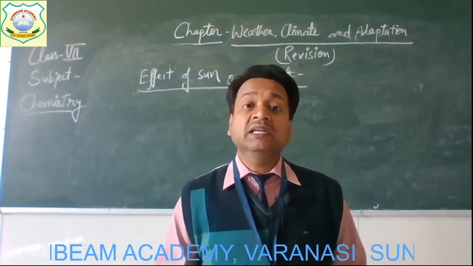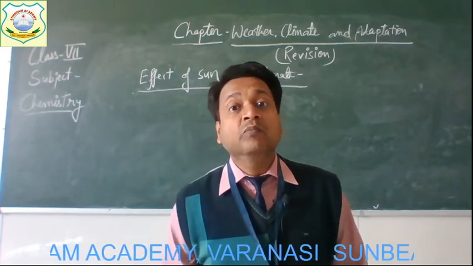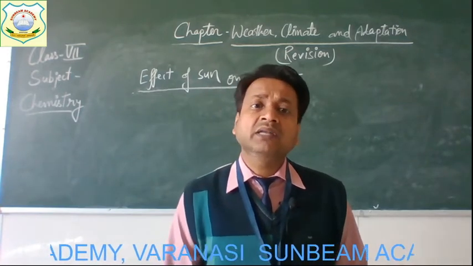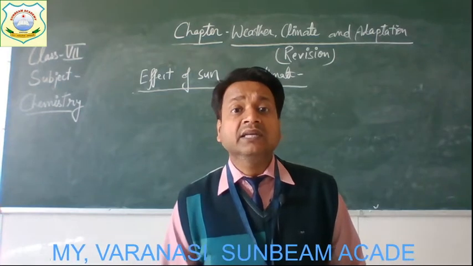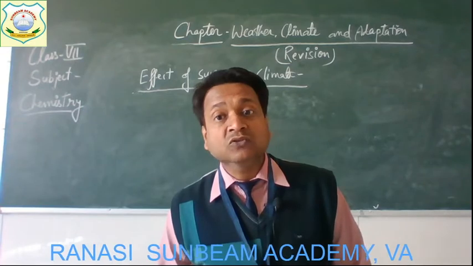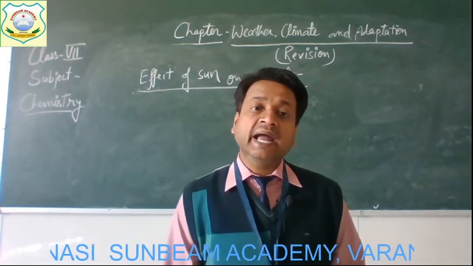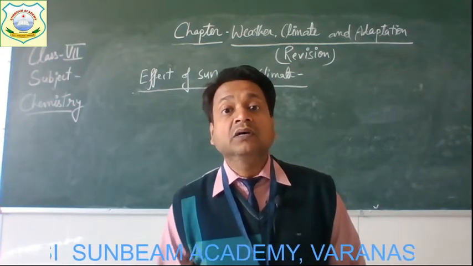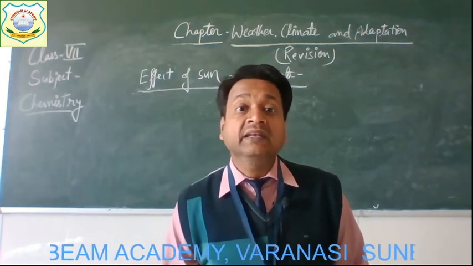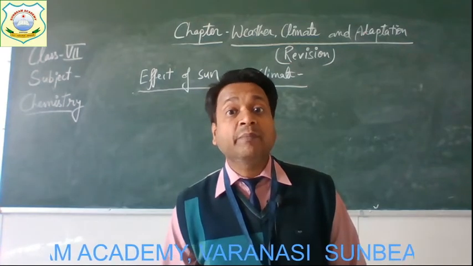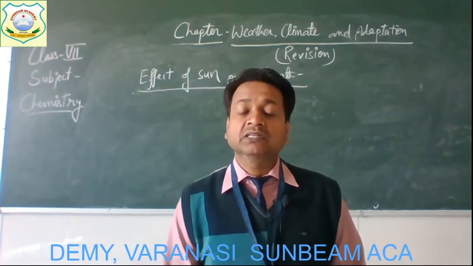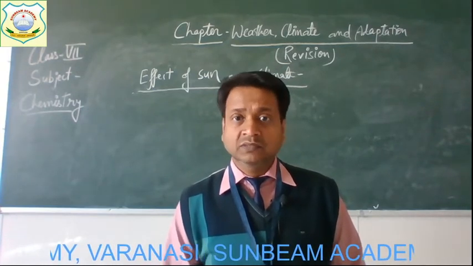As the latitude increases, the rays become more and more slanting, and slanting rays spread over a larger land area than vertical rays, and also they pass through a thicker layer of the atmosphere which absorbs a larger part of their heat. This means that the land near the equator gets heated up more by the sun than the land away from it in a given time. Alright?